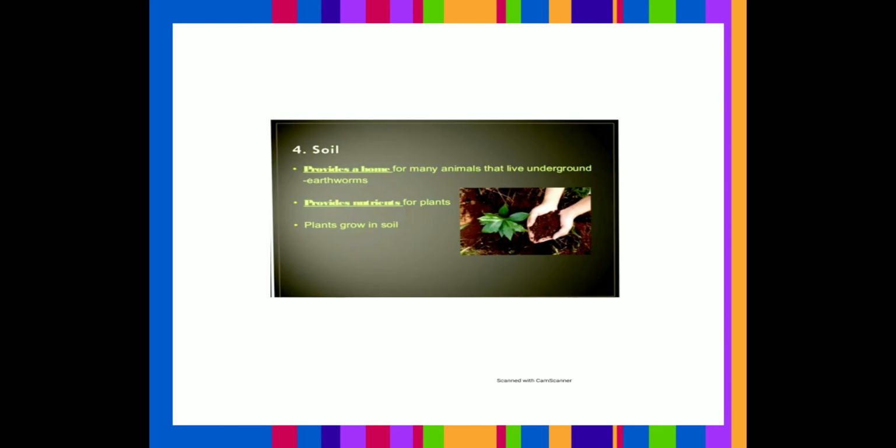Now, soil. Soil provides a home for many animals that live underground, for example, earthworms. It is on the soil that the plants grow, and soil provides nutrients to the plants. So this way soil is an abiotic factor, which again affects all the biotic factors of nature.